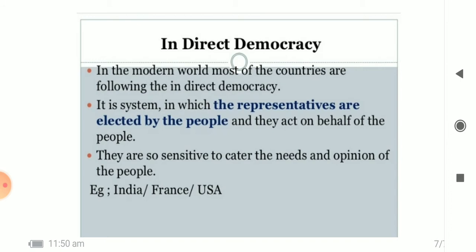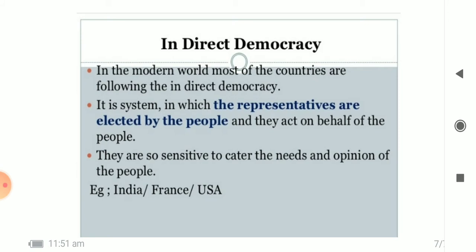Next slide. Indirect democracy. In the modern world, most of the countries are following indirect democracy. Because, as I mentioned previously, in modern society there are crores and lakhs of people in the country, and it is impossible for them to come together and participate directly in the decision making process.